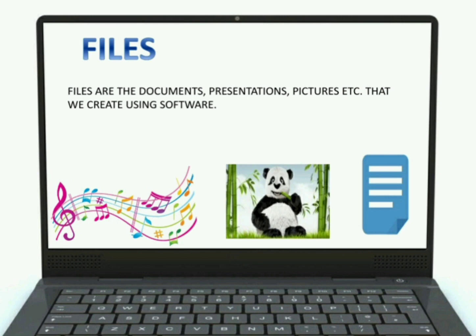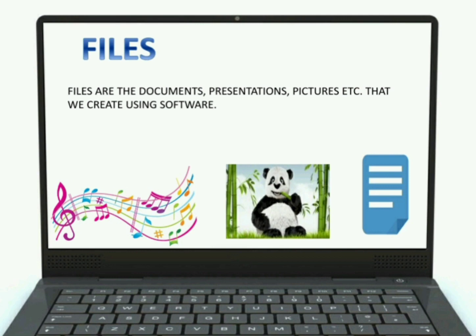Kids, on your screen, there are three pictures displaying. First one is the picture of a music, then a picture of a panda, and the third one, the blue one, is the icon of a file. A file can be any music, any song, any type of music. It may be a picture, it may be any document. Anything that we save in our computer system is called a file.